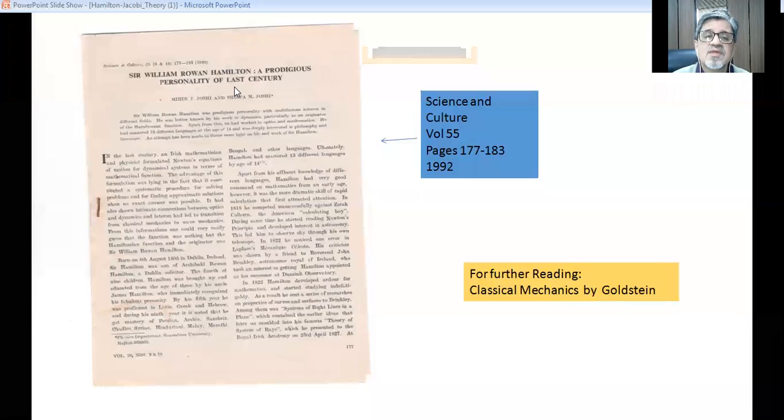So he was a very intelligent person, a great mathematician, and also a great linguist, knowing many different languages. I wanted to share this information. Also, for further reading, one can refer to Classical Mechanics by Goldstein.